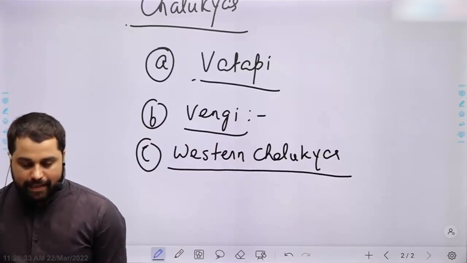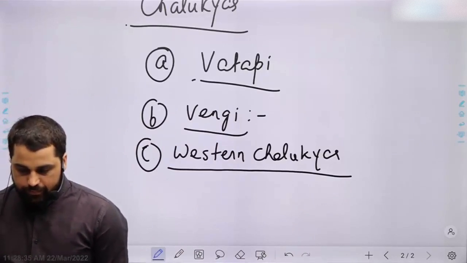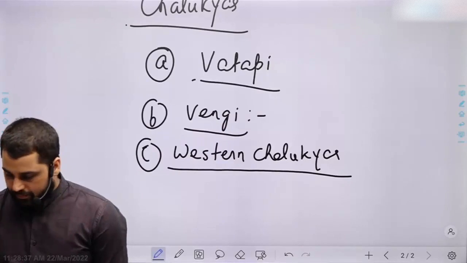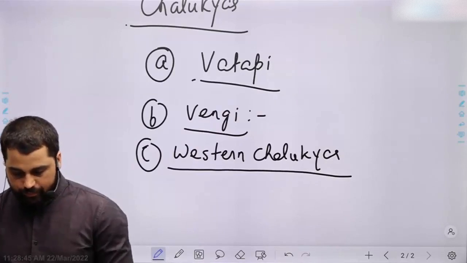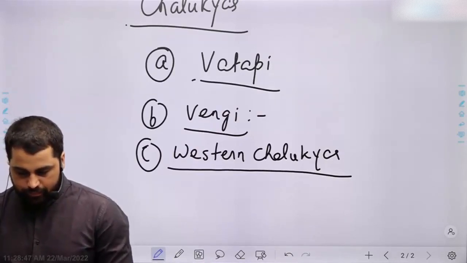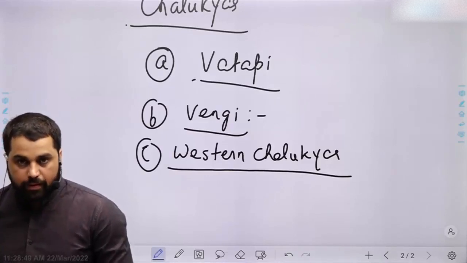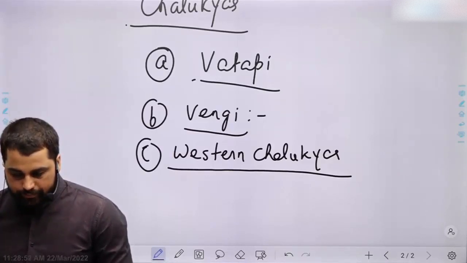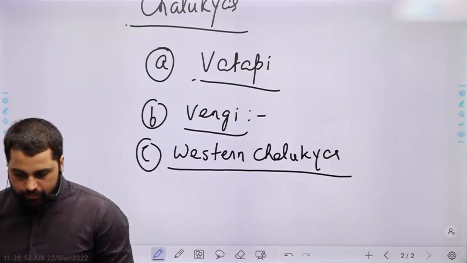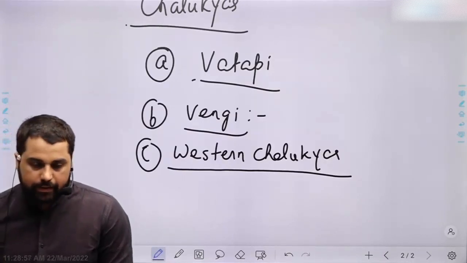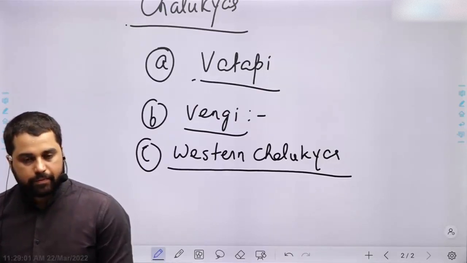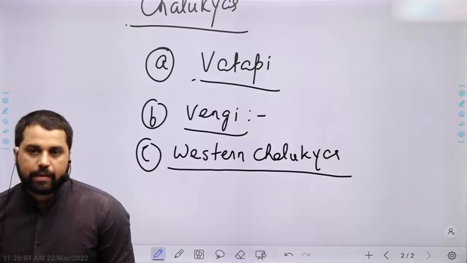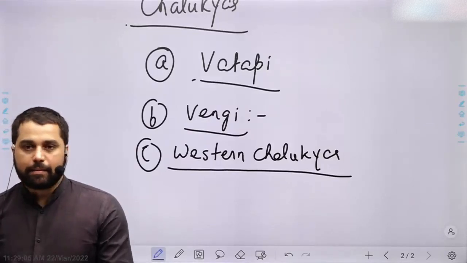They emerged in late 10th century and ruled from Kalyani. Kalyani, modern day Basava Kalyan, is a place in Karnataka.